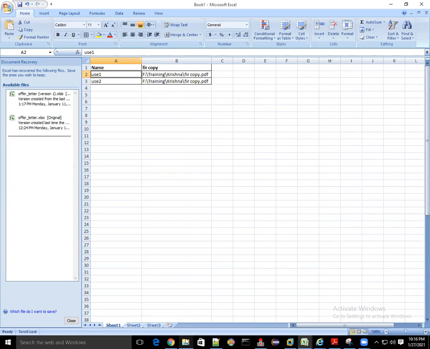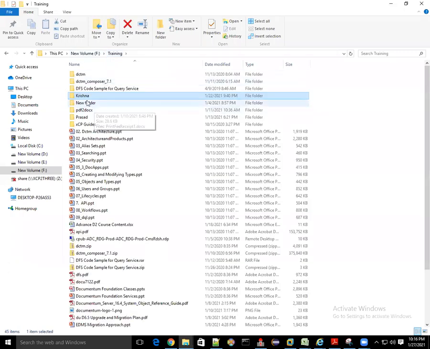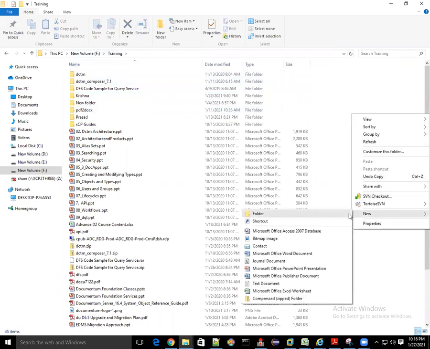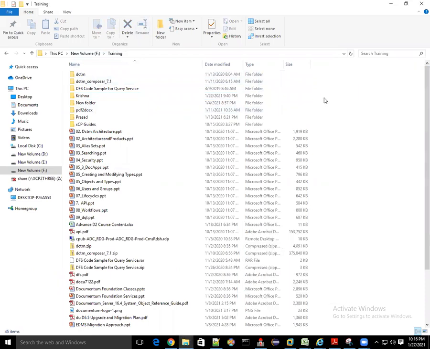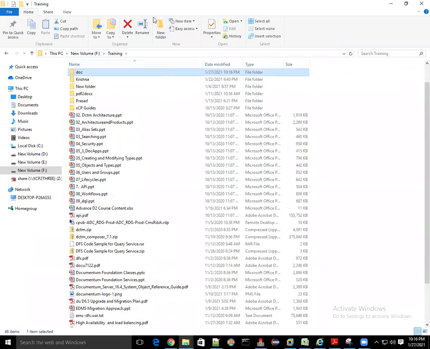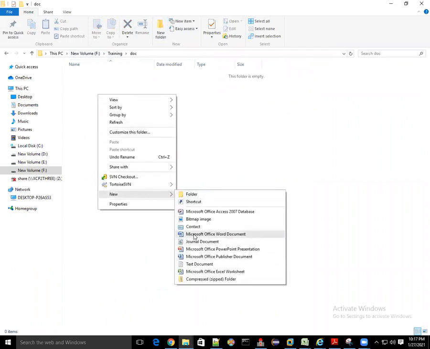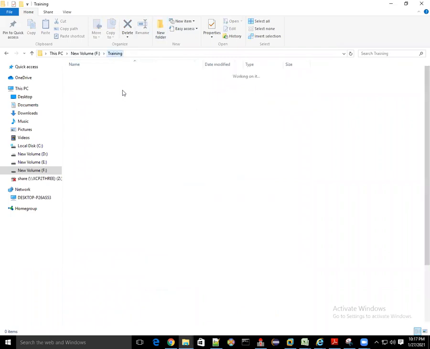Let's say documents are there in this doc folder, and we have PDFs. Let me copy one PDF.